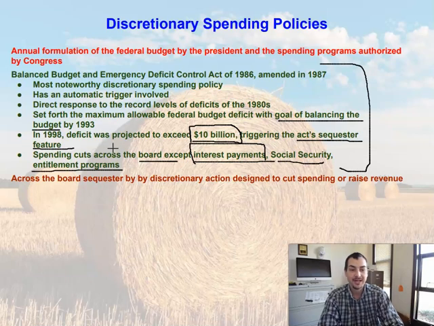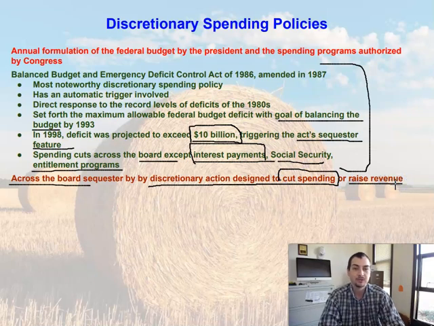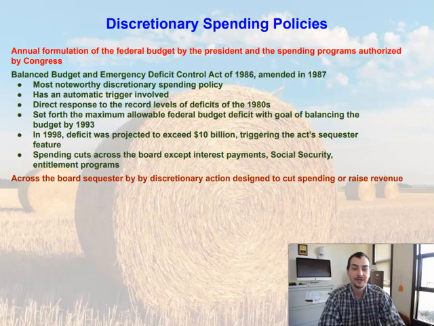That's essentially what they were trying to do with this particular act. Mainly, this act was to try to force a balanced budget and to reduce the overall budget deficit year in and year out.